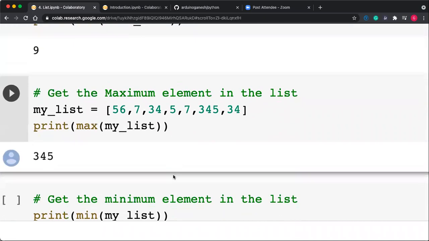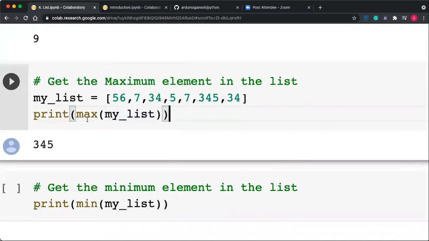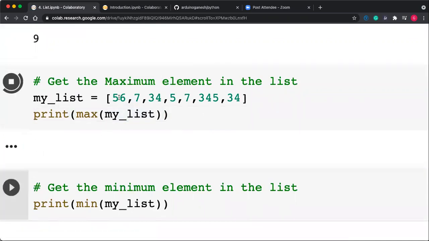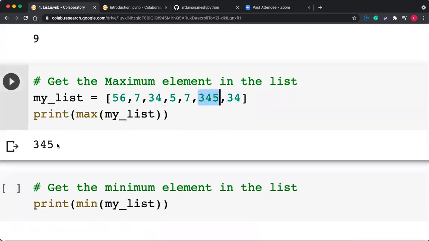9 items are present. You can use the max function on a list, max of list. Whatever the maximum value is gets written here. So here your list contains the maximum value as 3, 4, 5. So it returns 3, 4, 5.